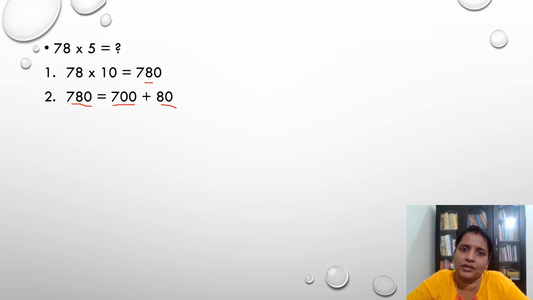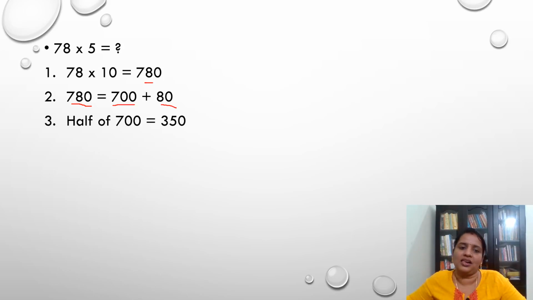What's the half of 700? If you have practiced single digits well, you would be able to answer half of 700 directly. If you don't know, then no issues. Split the 700 as multiples of 100. So 600 plus 100. Half of 600 is simpler as it's an even digit. So half of 600 is 300 and half of 100 is 50. So half of 700 is equal to 350.